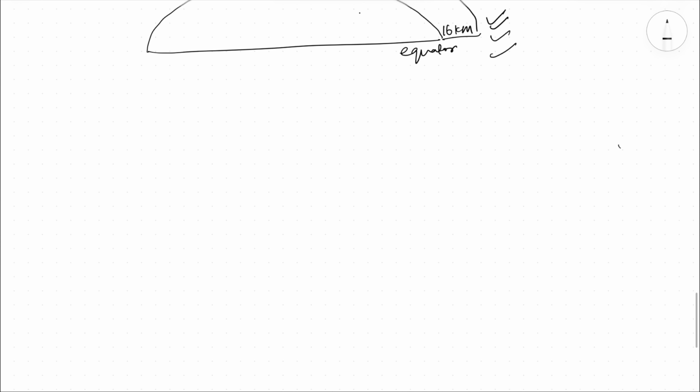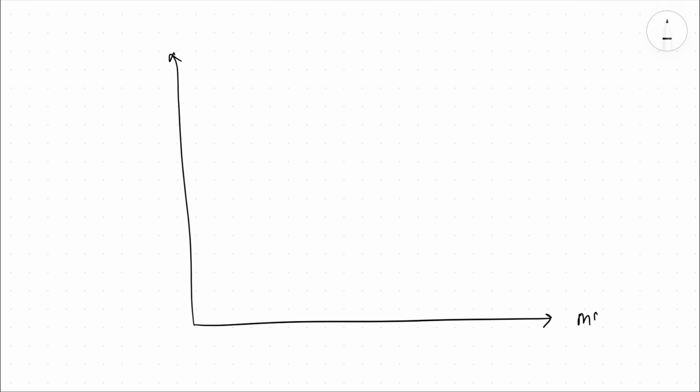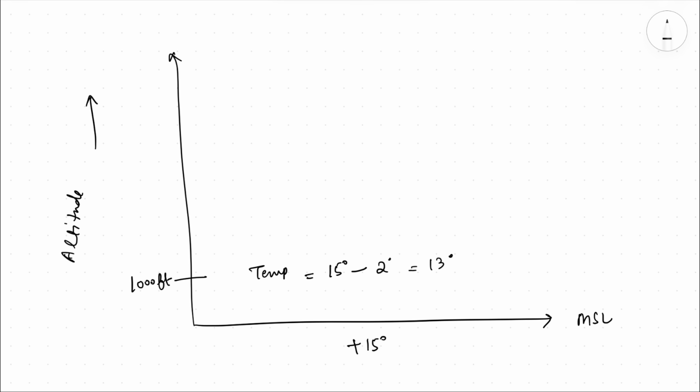Now let's see how minus 56.5 degrees Celsius comes at the tropopause. Let's make a graph. Here is mean sea level, where I'm taking the temperature as 15 degrees Celsius. Let's take every altitude, 1000 plus 1000 plus 1000, on the y-axis. If this is 1000 feet, every time we go higher by 1000, our temperature would be 15 degrees minus 2 degrees Celsius per 1000 feet, which is 13 degrees Celsius.